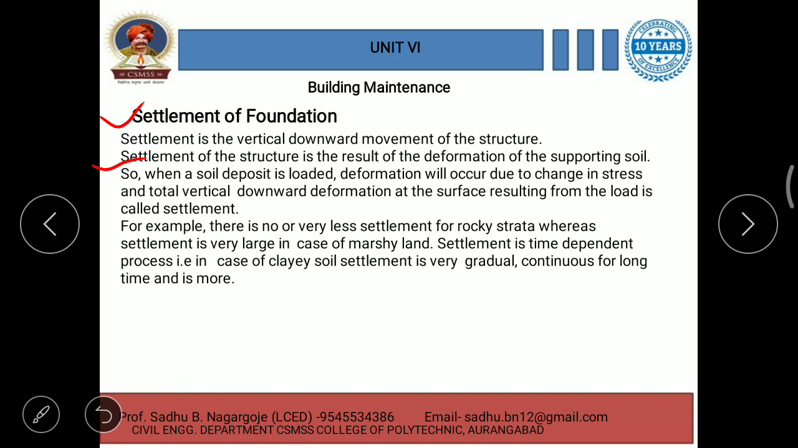So settlement is a time dependent process. That is, in case of clay soil, settlement is very gradual, continuous for a long time, and is more.